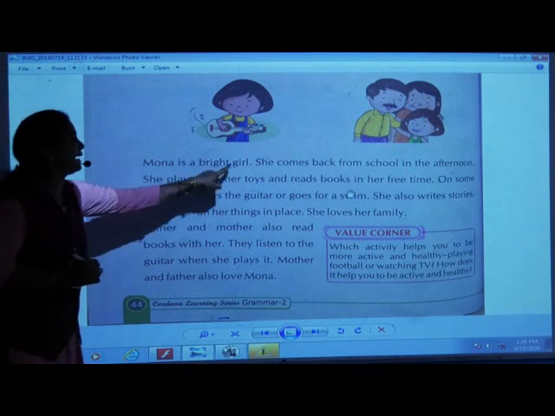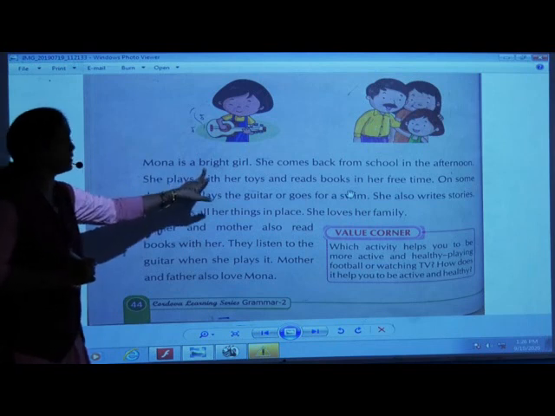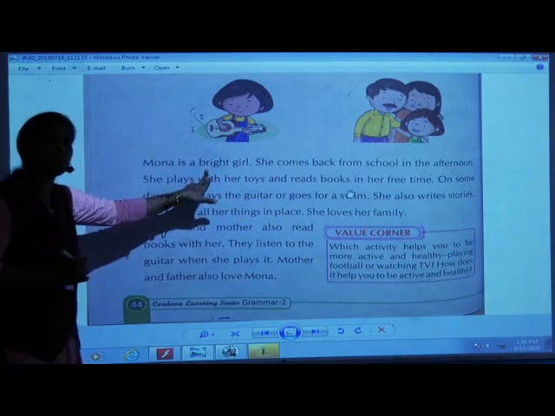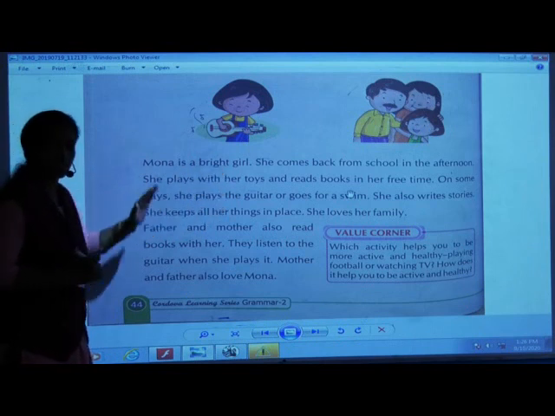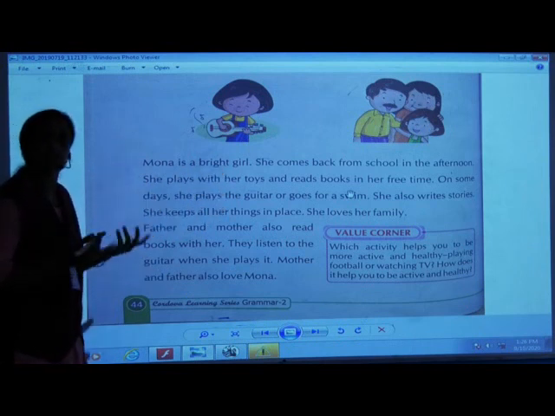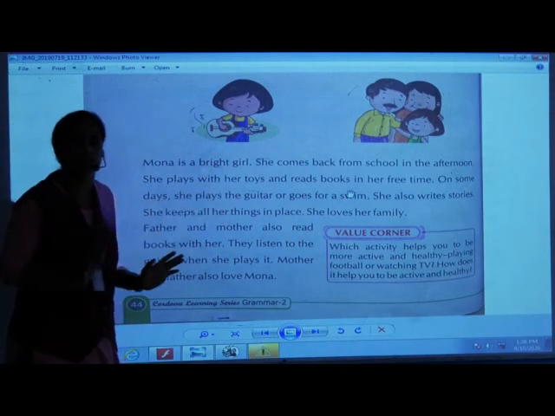Mona is a bright girl. Any action is there? Any doing word is there? So in this sentence, you think over it. Mona is a bright girl. Any action is done? Any doing word is there? No. So this sentence has no doing or action word.